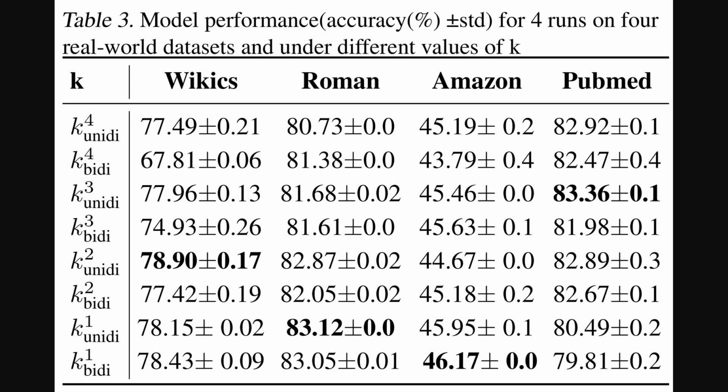So, given those attention patterns, the researchers then looked at model performance with different attention window configurations. This table shows the accuracy for different values of K, which stands for Global Linkage Horizon. Think of the Global Linkage Horizon as how wide a view the large language model gets of the graph's connections, from K equals 1, a very narrow view, up to K equals 4, a fully connected view.